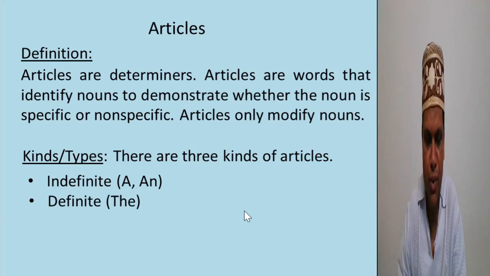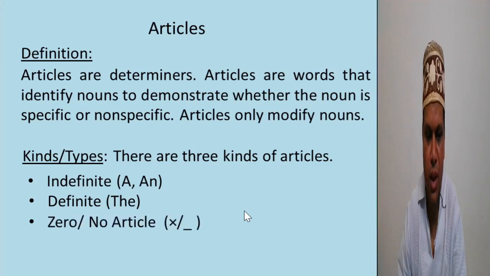The is pronounced "thuh" when the article is placed before a consonant sound. Definite article is pronounced like "thee" if it is placed before a vowel sound. Then comes zero article or no article.